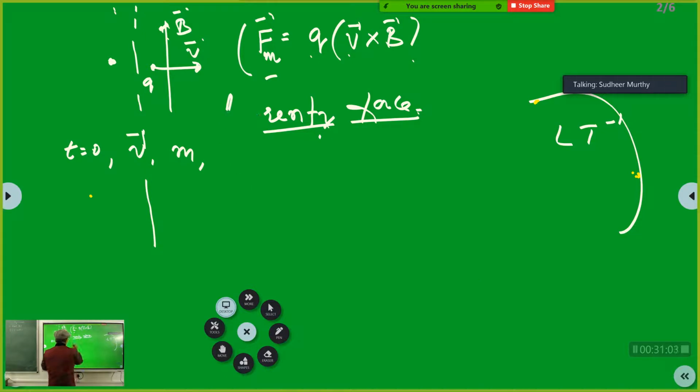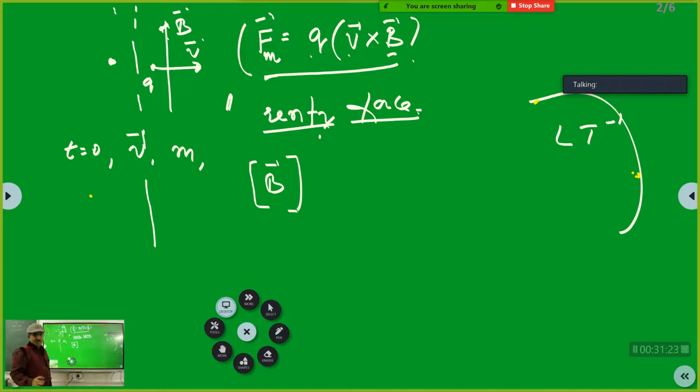The question was, what are the dimensions of the magnetic field B bar? If you want to get the dimensions of B bar, there are many equations where B bar gets related. One of the simplest equations is this one. Are you with me? Now you apply the vectors here. So it is the cross product of V bar and B bar.